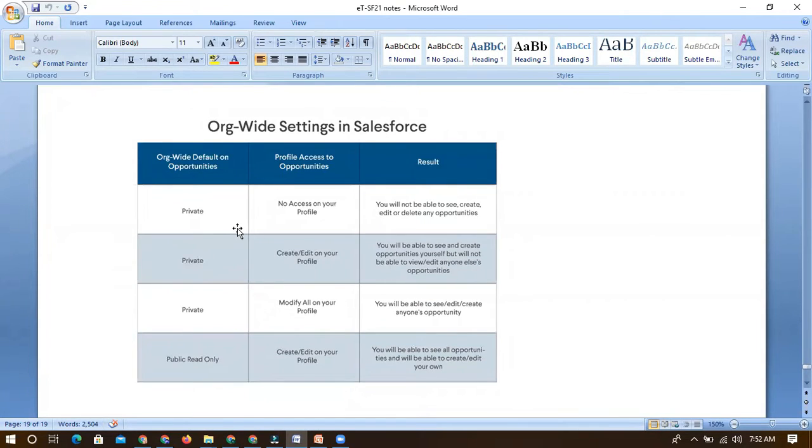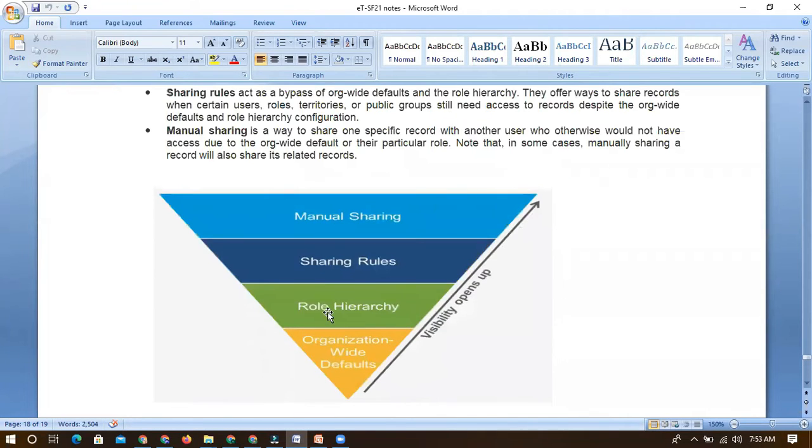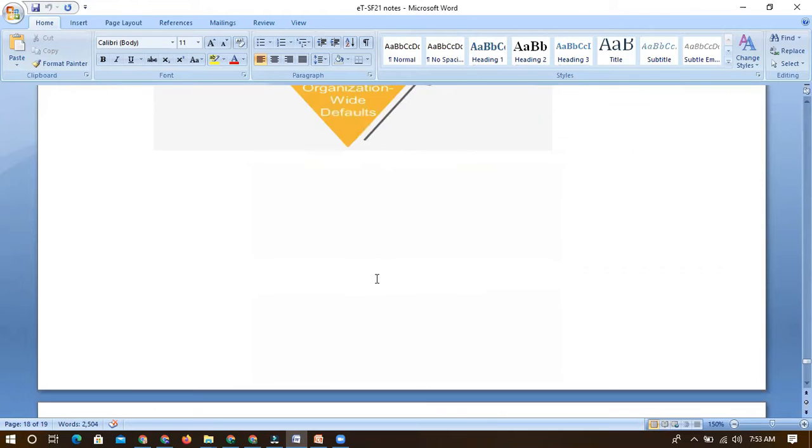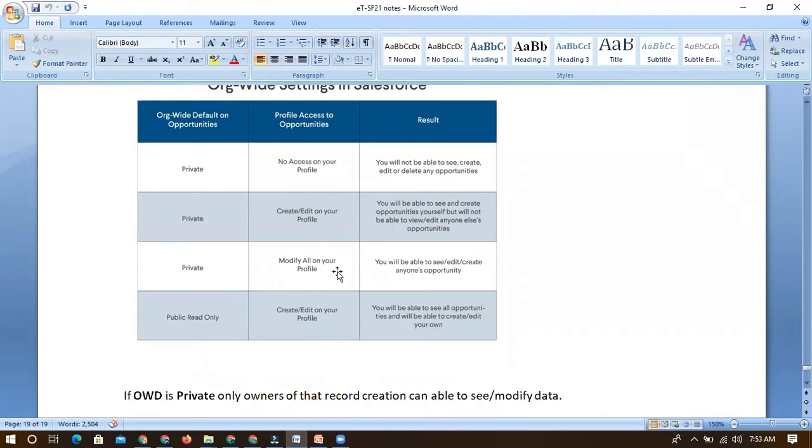And organization-wide default. So we need to understand one more point here: at profile level, if something is modifiable. Let's consider I have an account object. So for this account object, or contact object, or a custom object which we created, the payment object. For that payment object, if at profile level we specify modify all, that means it will override all of these OWDs, role hierarchy, sharing rules, manual sharing. Everything will be overridden. Overridden means finally all the users can see those records, who and all are under that profile.